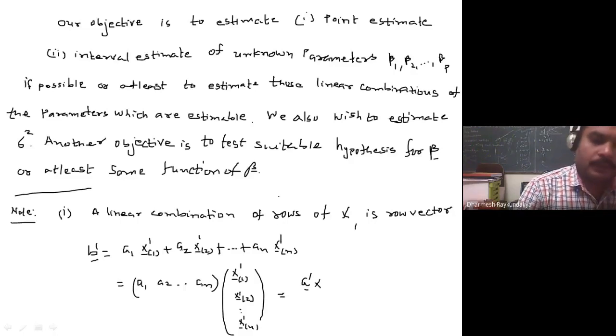We will obtain certain necessary and sufficient conditions. So a linear combination of rows of X is itself a row vector, that means beta transpose is nothing but a dash X.